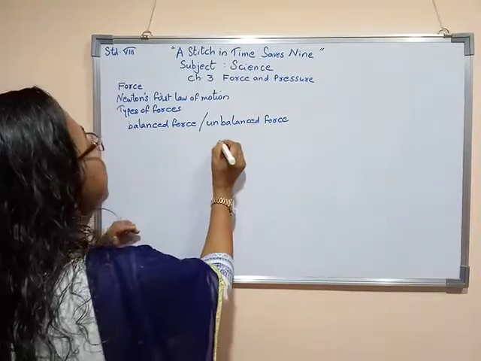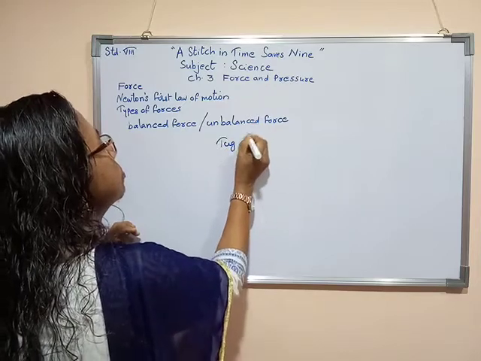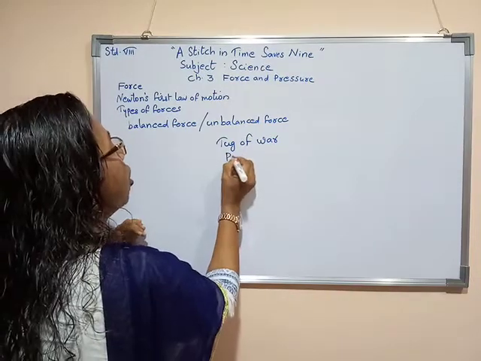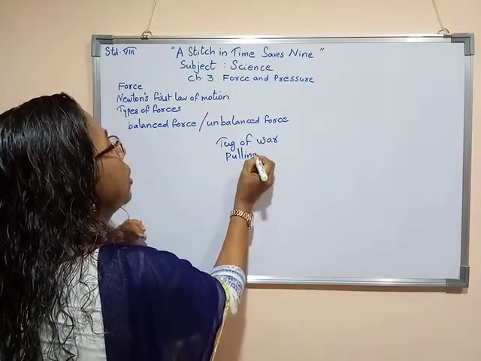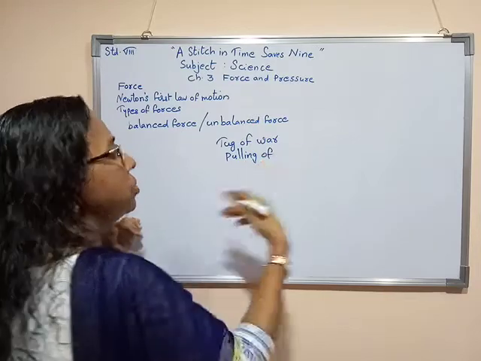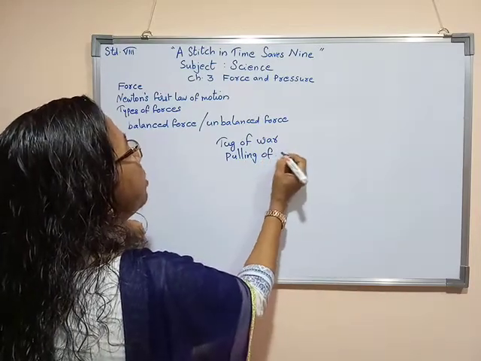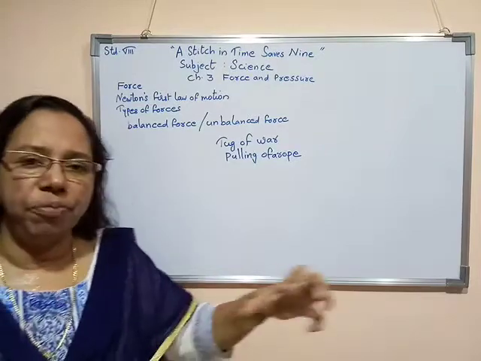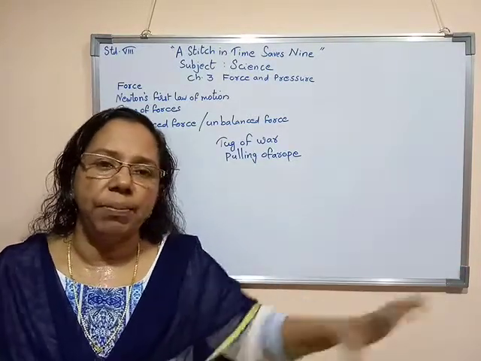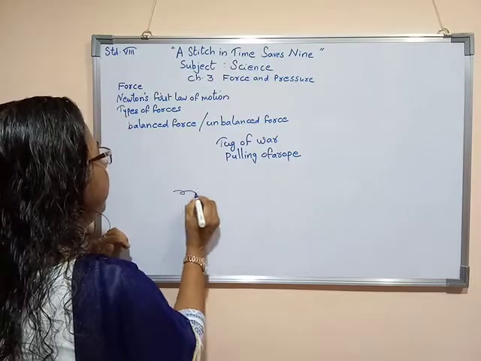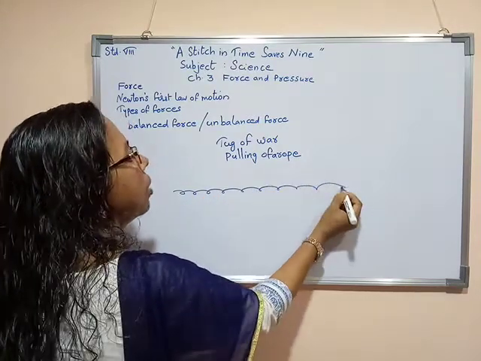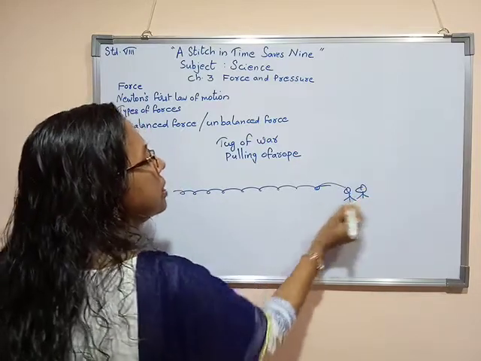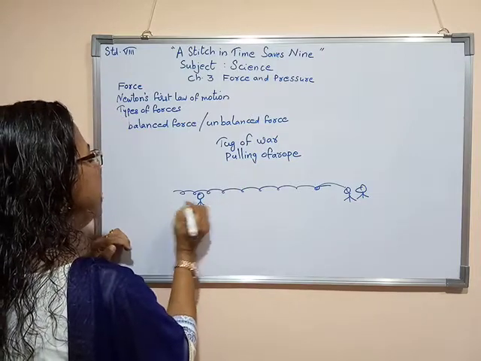That is, you might have heard about tug of war. We can say that it is pulling of a big rope from two sides, 10 people or 5 people, pulling the rope, but on both sides there will be an equal number of people. So here I am keeping one bigger rope, and here a number of people will be there. Suppose here 2 people, and here again the same number of people.